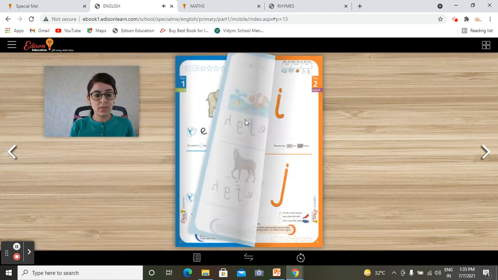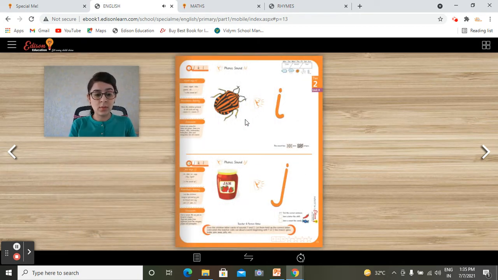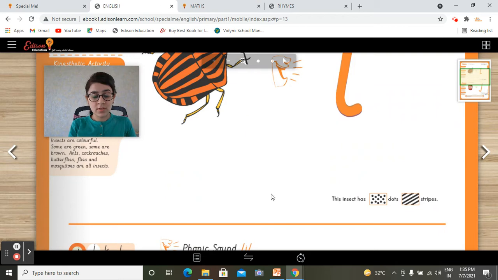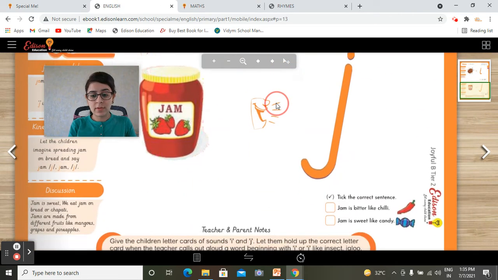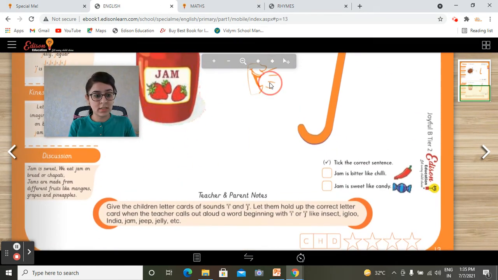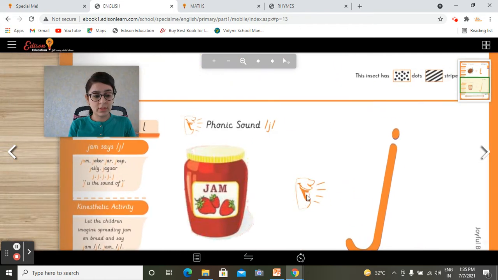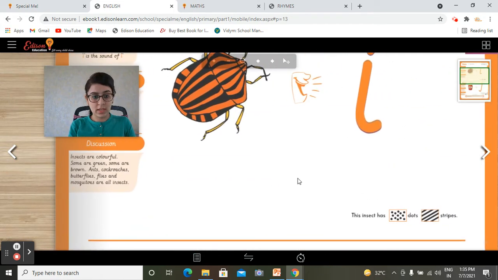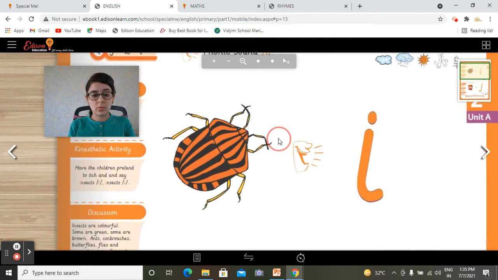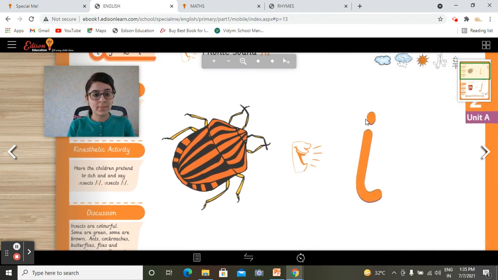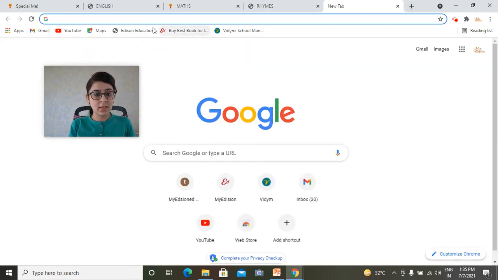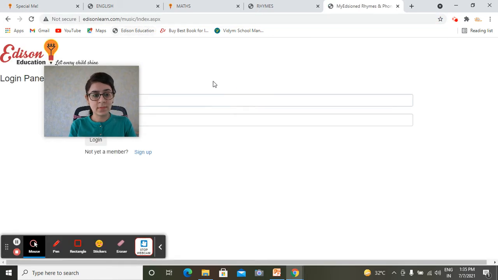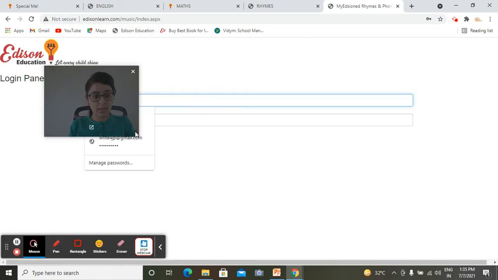Today we are going to learn a new letter. Okay, so please come to page number 13. Very good. So, which letter is this? This is letter I. Which letter is it? This is letter I. Very good.